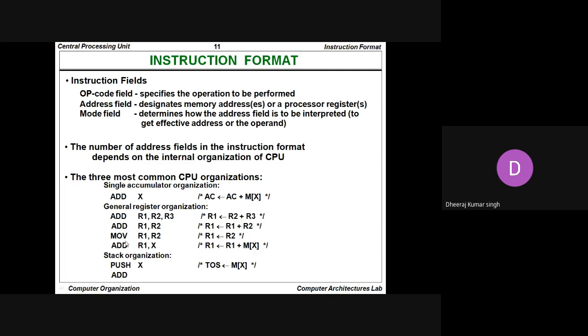Move instructions can occur in two register organization. We can write move r1, r2, which means move the content of r2 into r1. Or add r1, x: add the content of r1 with the content of memory x and store it again in r1.